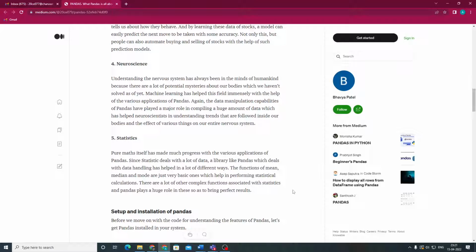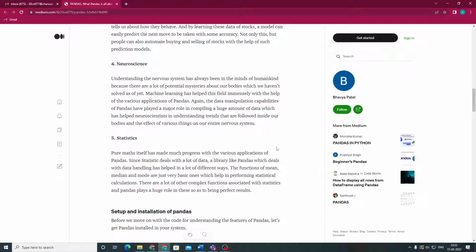Now, as I said, we use pandas in statistical calculations. Statistics deals with a lot of data. A library like pandas, which deals with data handling, has helped in a lot of different ways. The functions of mean, median, and mode are just very basic ones which help in performing statistical calculations. There are a lot of other complex functions associated with statistics, and pandas plays a huge role in this, so as to bring perfect results.